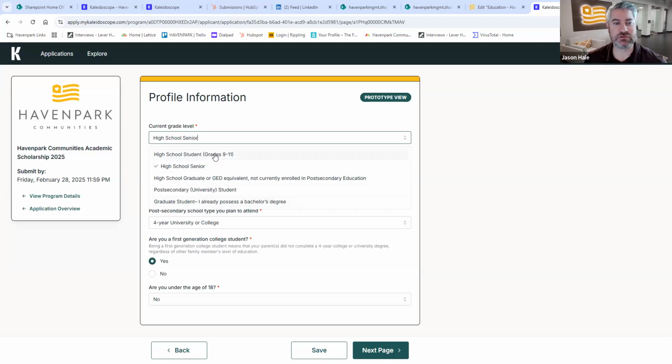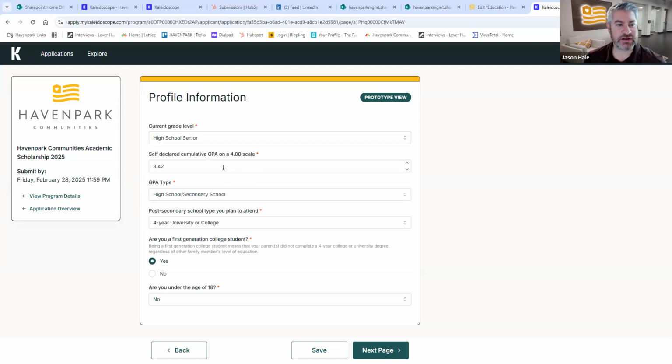We also have high school student grades 9 through 11 on here just as an identifier, but the only folks who are going to be eligible are folks who meet these three right here: high school senior, a high school graduate not currently enrolled, or post-secondary university student. Once you click on that, you're going to put your self-declared cumulative GPA. And again, cumulative just means your total grade point average on a 4.0 scale.